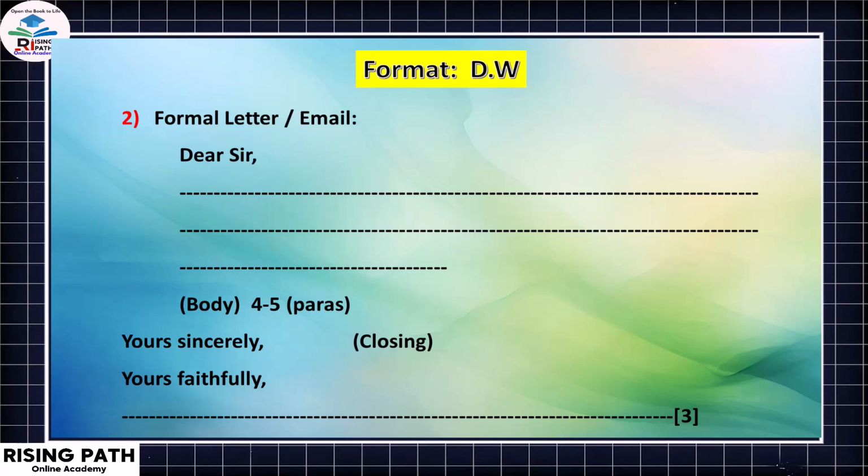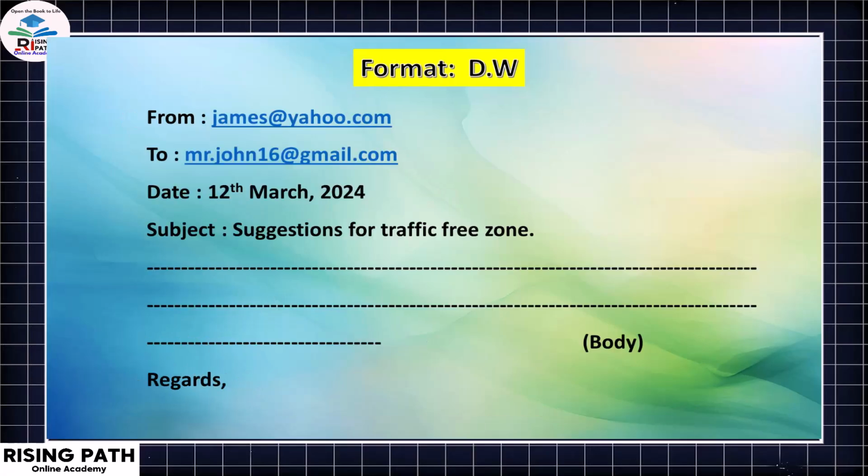And then the important point is how you are going to close the formal letter or email. If you know the person, then it's Yours sincerely, and if you don't know the person, like a newspaper editor, you are going to end it with Yours faithfully. There's a comma and then your name. So the beginning of a formal email is from, to, date, subject, and the rest is the same, that is body, and the closing is regards in a formal email.